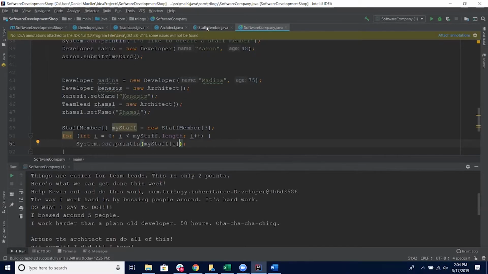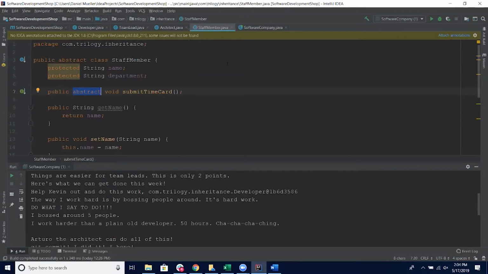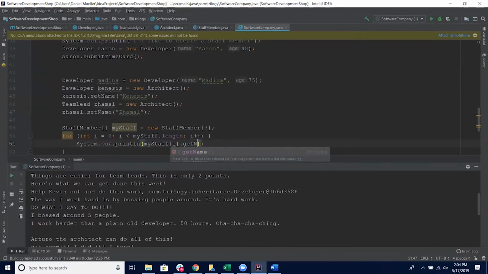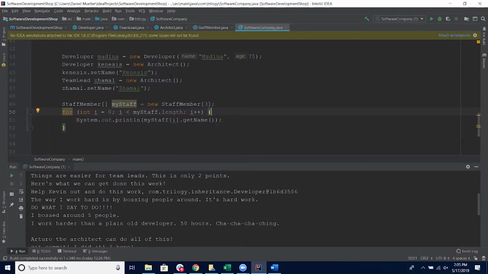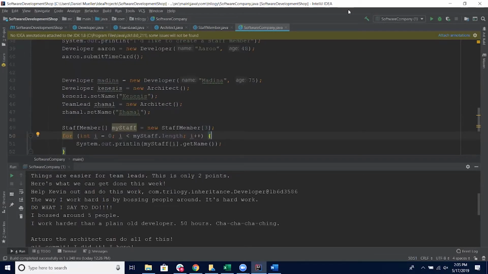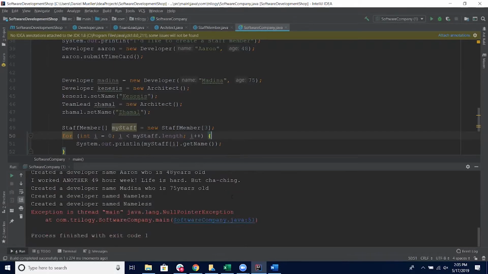Does a staff member have a name, actually? What do they have? They do. Get name, like that. All right. So what this is going to do is it's going to run into this loop. Uh-oh, I got a problem. I never assigned anything to staff member.